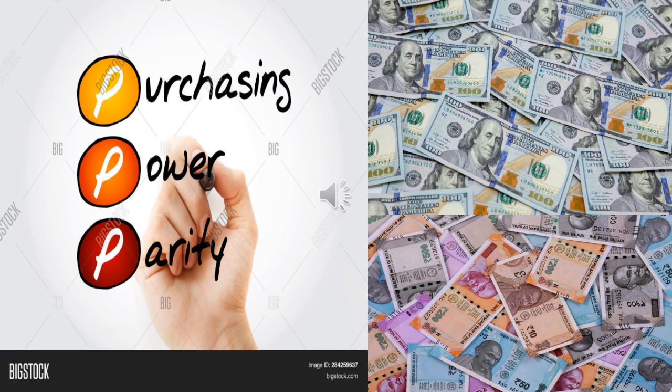Or take any other country, say Japan's currency. Compare $1, how much of that currency is it equal to? How many units of currency are needed by Japan? Compare it with India. That is purchasing power parity. Maybe Japan uses just 30 units, but we Indians use 70 units. So that means Japan's currency is better than the Indian rupee. So that is the purchasing power parity.